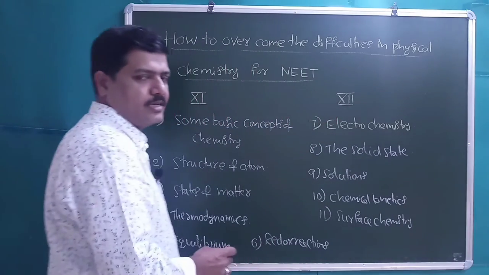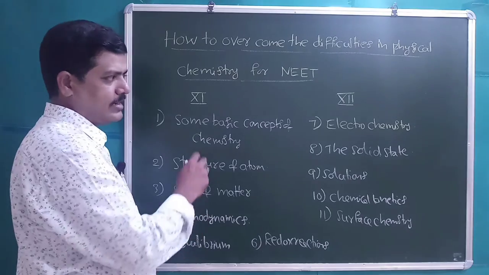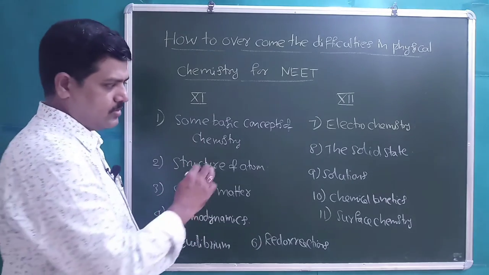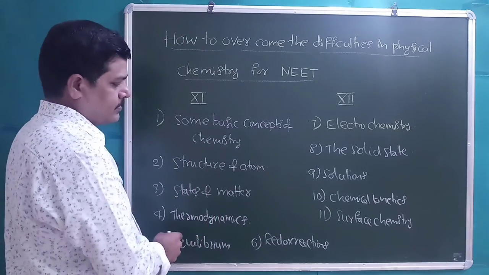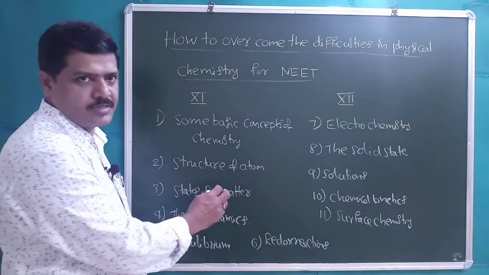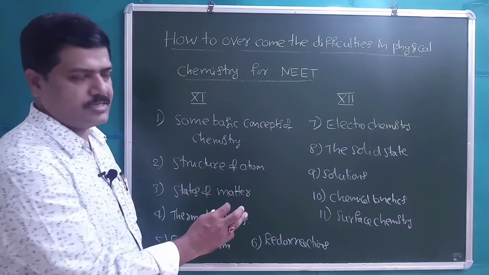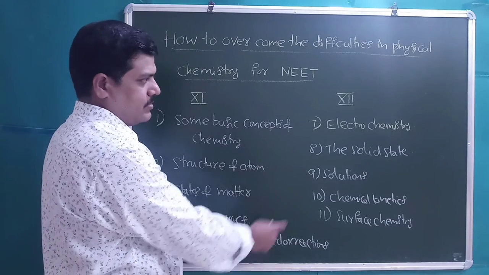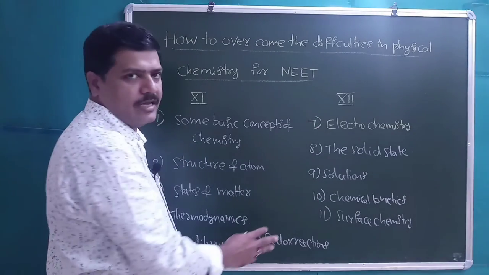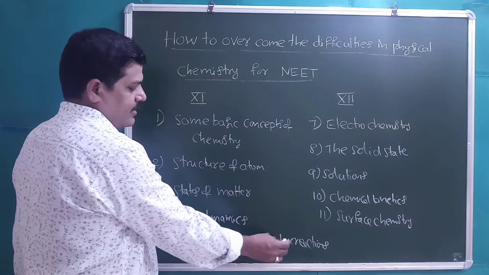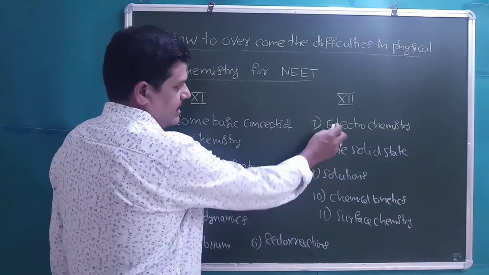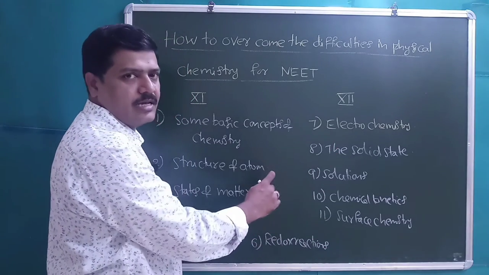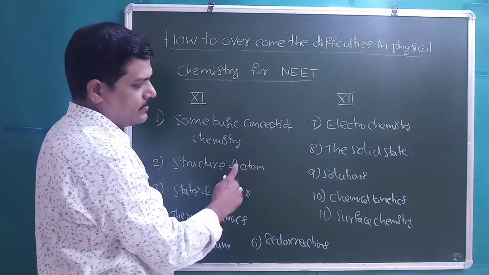So from the physical chemistry part, out of the 30 chapters in the total chemistry subject, 11 chapters come in the part of physical chemistry, students. Then here 6 chapters we have. For the 12th standard we have 5 chapters, and redox reactions and electrochemistry are both interlinked with each other, right?